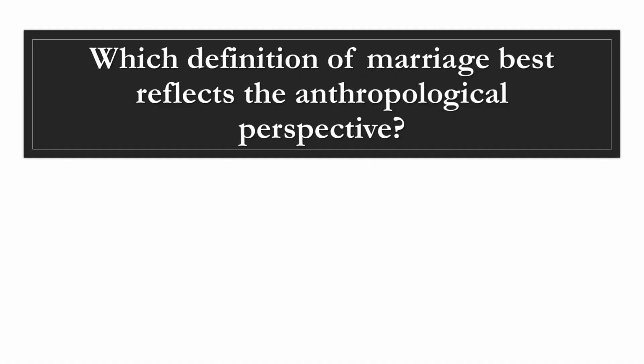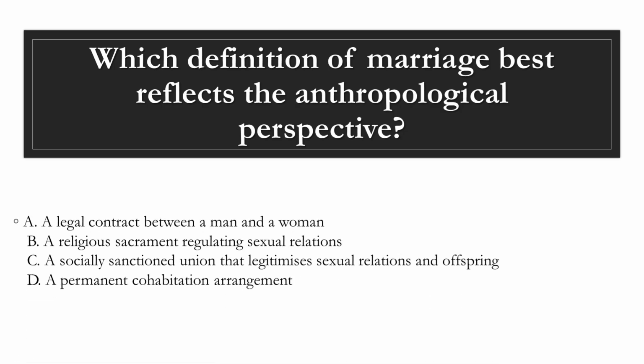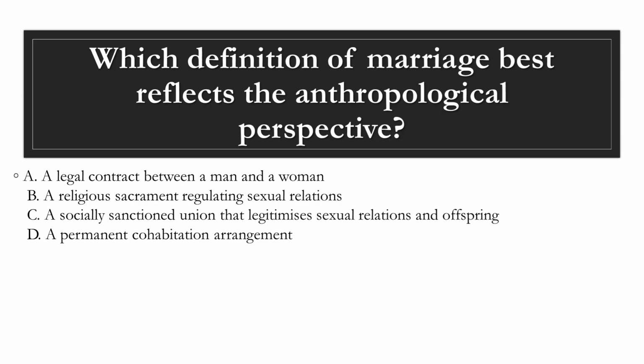Question 11. Which definition of marriage best reflects the anthropological perspective? A. A legal contract between a man and a woman. B. A religious sacrament regulating sexual relations. C. A socially sanctioned union that legitimizes sexual relations and offspring.